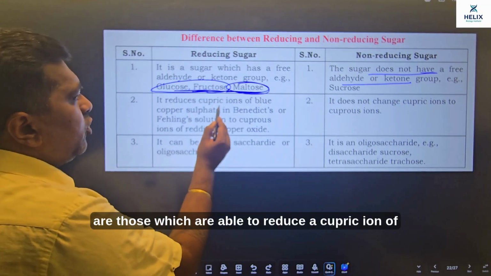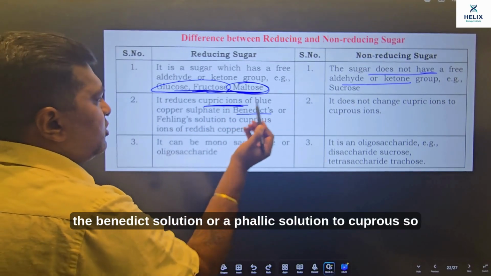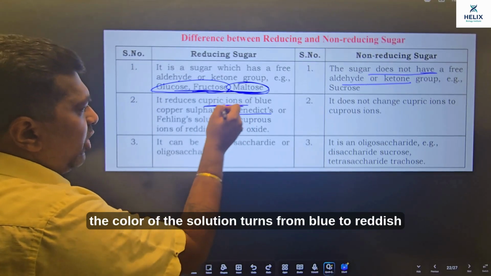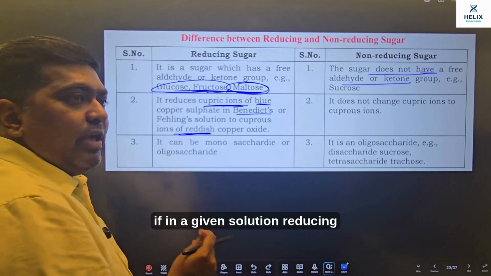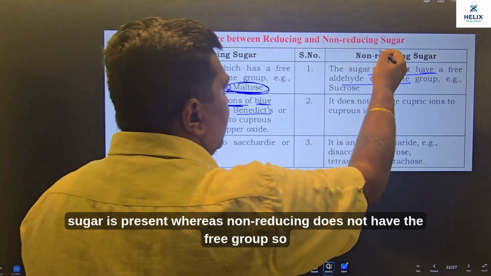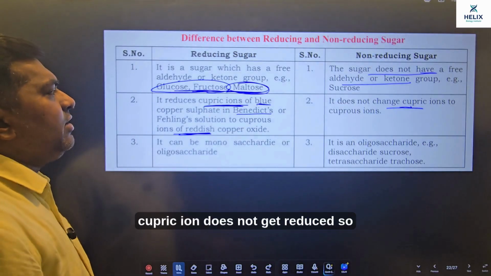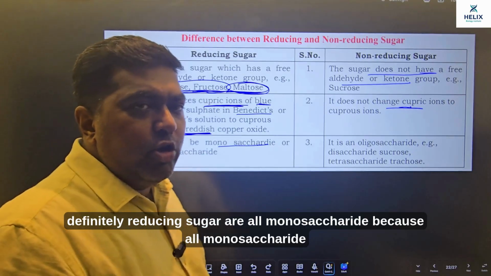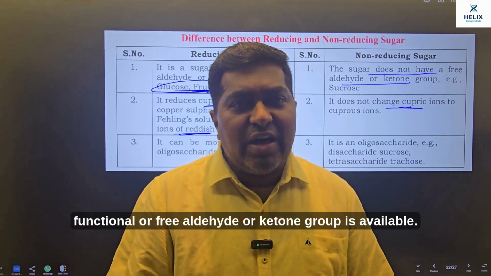So reducing sugars are those which are able to reduce the cupric ion of Benedict's solution or Fehling's solution to cuprous. So the color of the solution turns from blue to reddish if reducing sugar is present in a given solution, whereas non-reducing sugar does not have the free group, so cupric ion does not get reduced. So definitely all monosaccharides are reducing sugars, because in all monosaccharides a free aldehyde or ketone group is available.